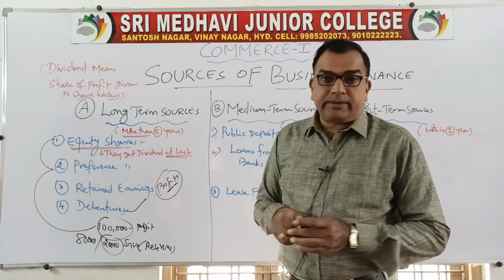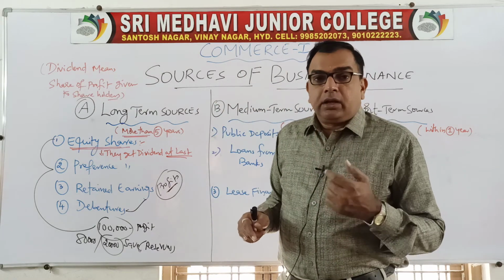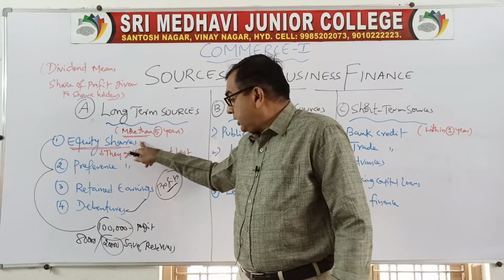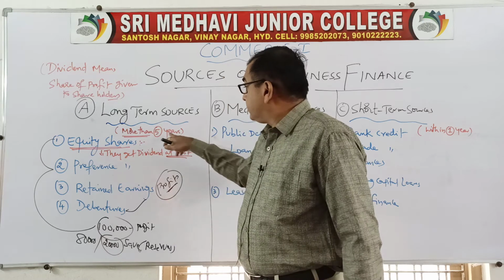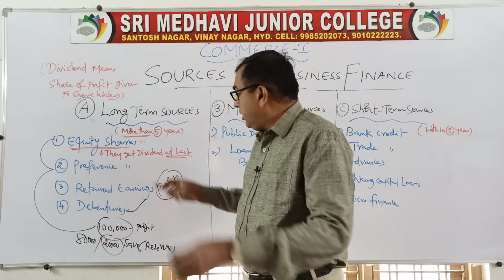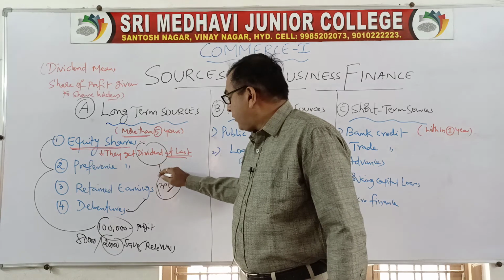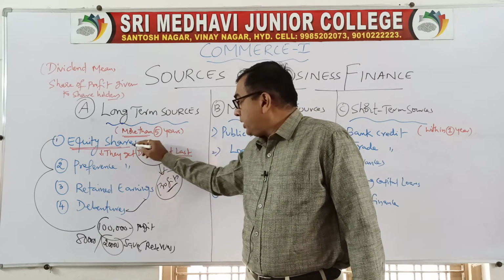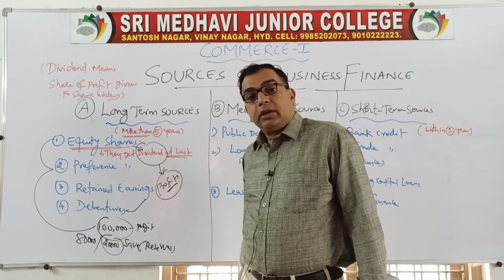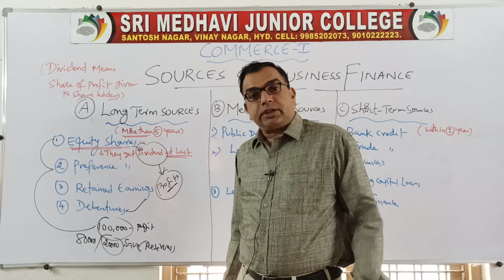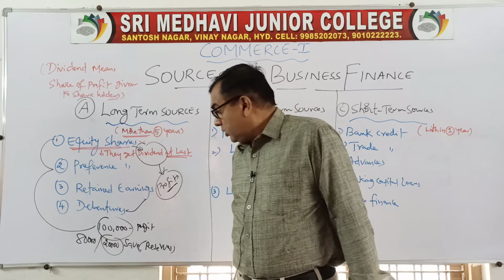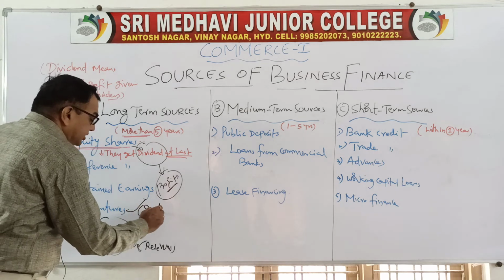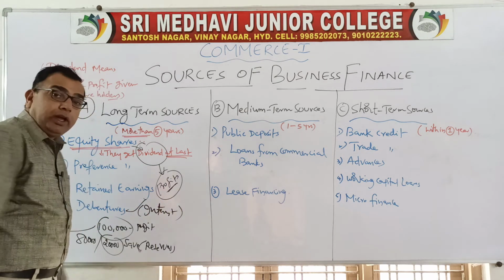Next comes debentures. Debentures are also like shares. It is also a certificate. The difference between a share and a debenture is that in the case of a share, you will pay dividend only when there are profits. When the company earns profits, you have to pay dividend to the shareholders. When you issue debentures, for debenture holders we pay interest. We have to pay interest.